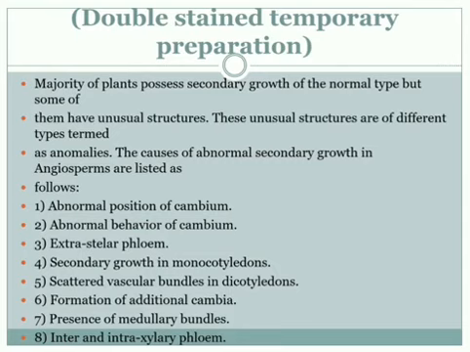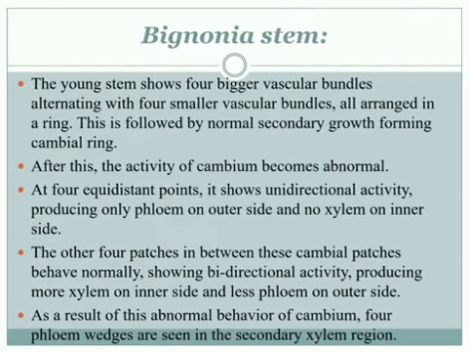The majority of plants possess secondary growth of normal type, but some of them have unusual structures, and these unusual structures are of different types. This is about anomalous secondary growth. The causes of abnormal secondary growth in angiosperms are as follows: the abnormal position of cambium as we saw in the introduction, extrastellar phloem, secondary growth in monocots, scattered vascular bundles in dicots, presence of medullary bundles, etc. In this part, we learn about the Bignonia stem.